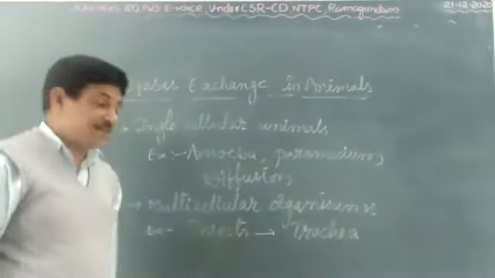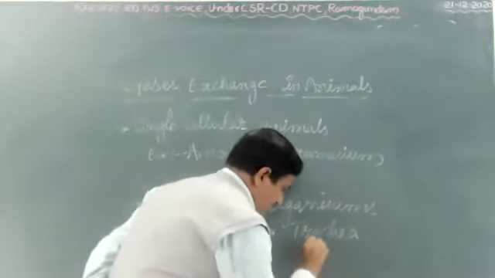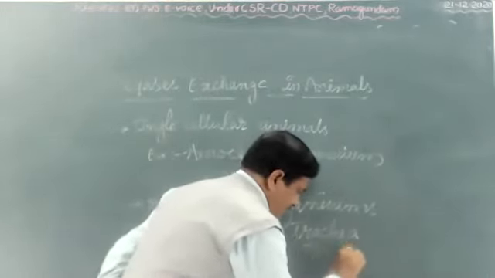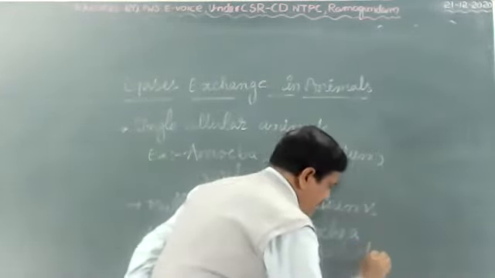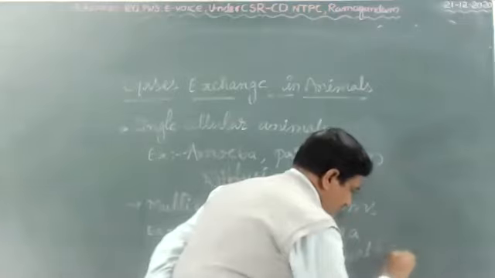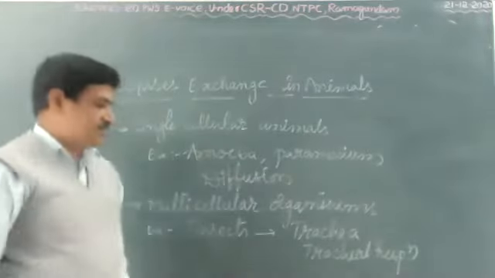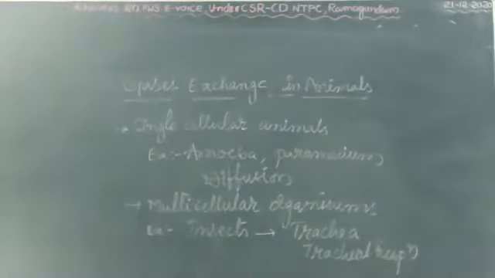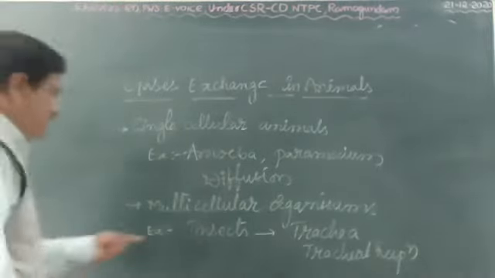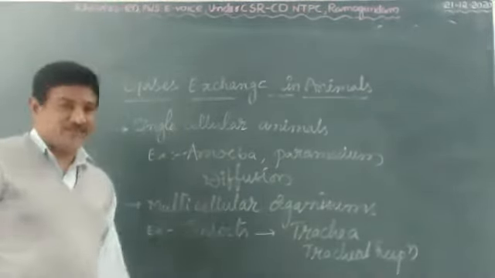That is called tracheal respiration. That is called trachea, insect tracheal respiration.